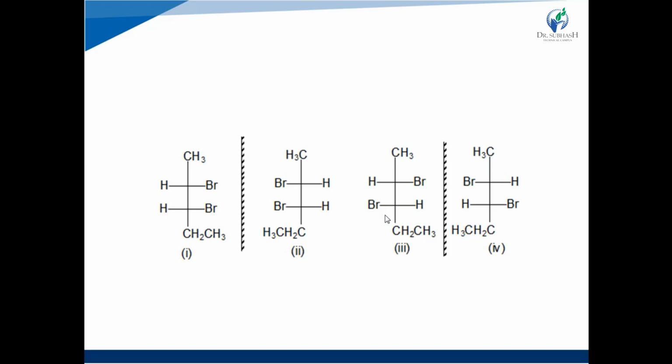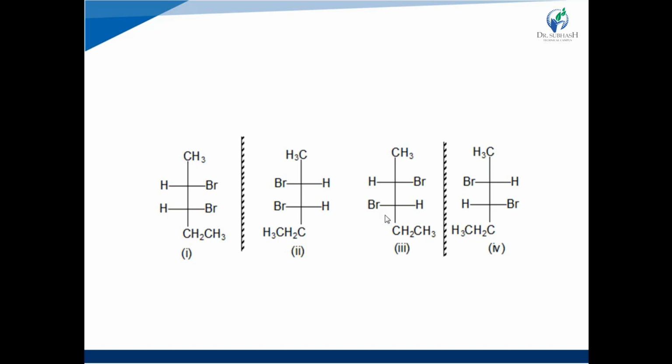See here, the 4 stereoisomeric forms of 2,3-dibromopentane are given. First and second are enantiomers of each other, and third and fourth are enantiomers of each other, so it produces 2 pairs of enantiomers. Now let's discuss diastereomers. The first and third forms are diastereomers of each other.